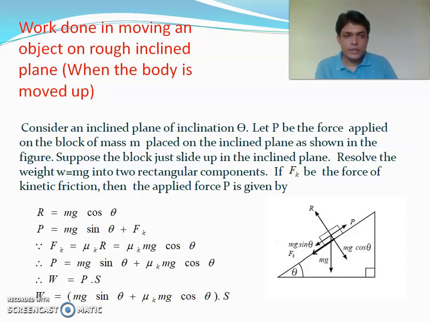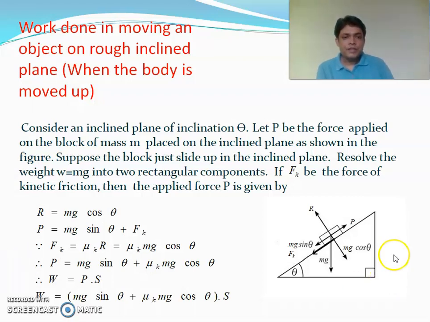Now we'll calculate the work done in moving a body through a rough surface. In the case of a horizontal surface, it is very simple: we have to multiply the frictional force with the displacement. That is, if m be the mass of any object, mu k into mg will be the frictional force, and if s be the distance, then mu k mg into s will be the work done.